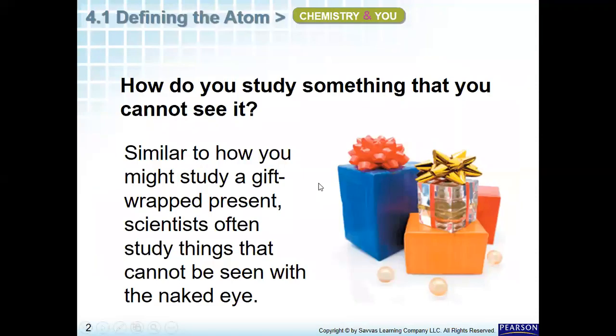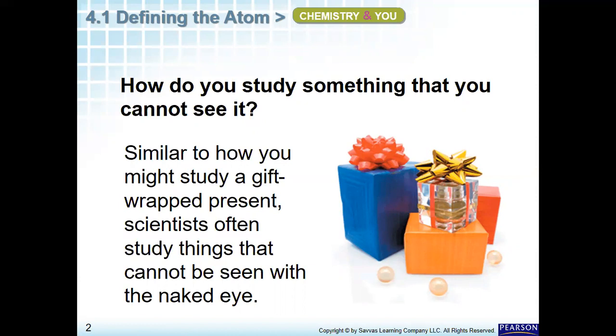First of all, how do you study something that you cannot see? Similar to how you might study a wrapped gift, scientists often study things that cannot be seen with the naked eye.